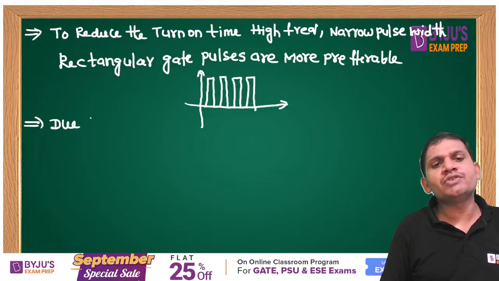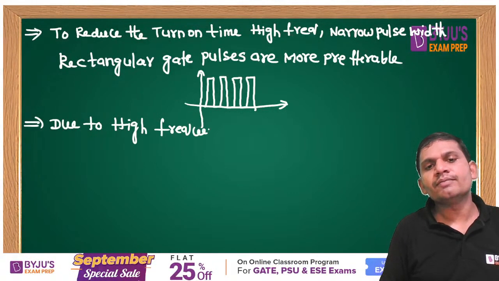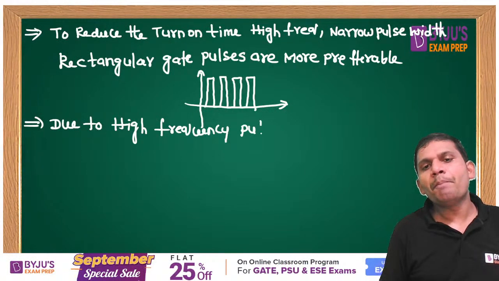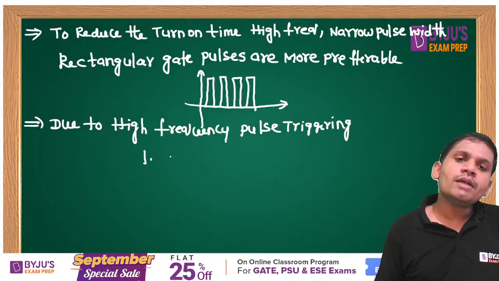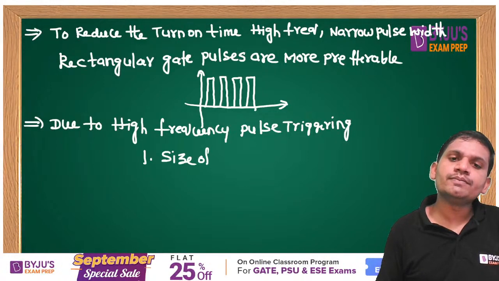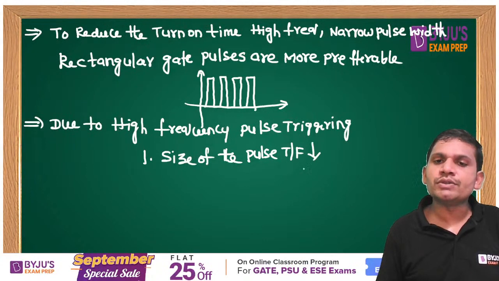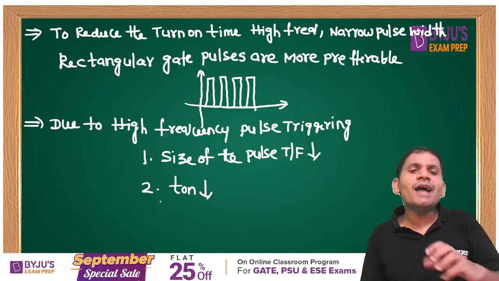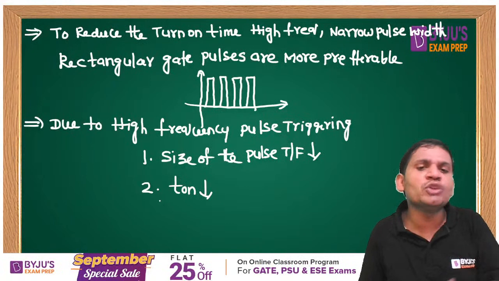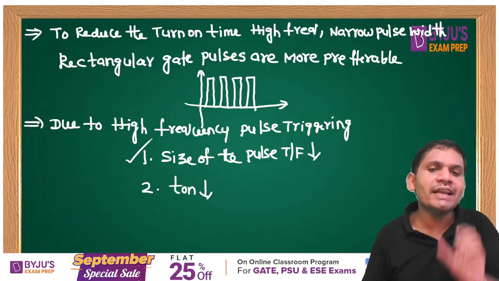Due to high frequency pulse triggering, one advantage is that the size of the pulse transformer is reduced. The other advantage is that the turn on time is reduced. If both A and B are there in the options, you can select both A and B. But if that option is not there, give the preference to the size of the pulse transformer being reduced. That is the main preference, students.